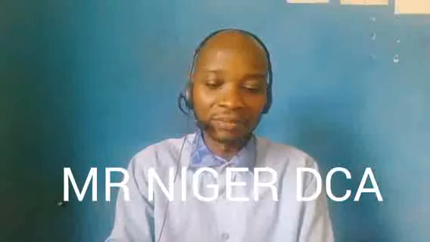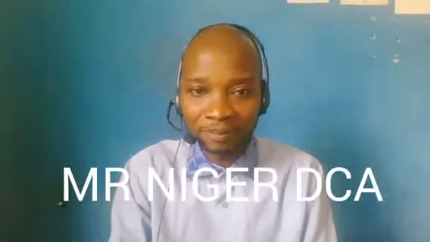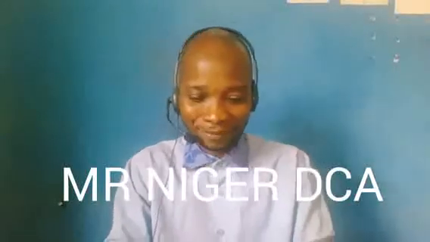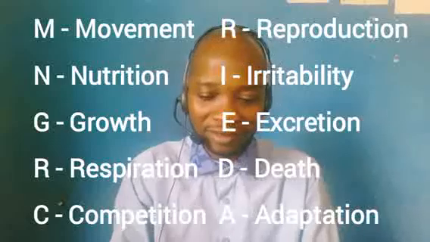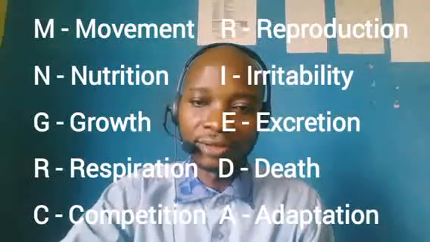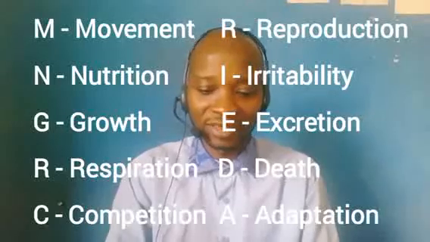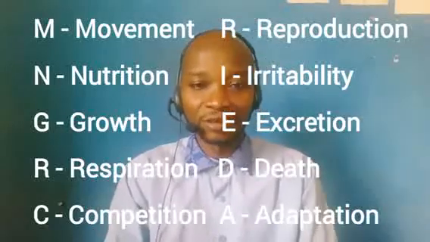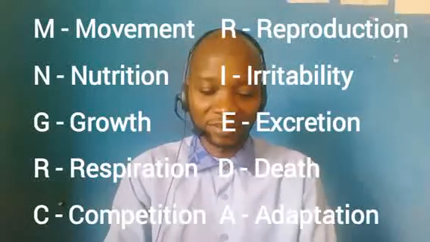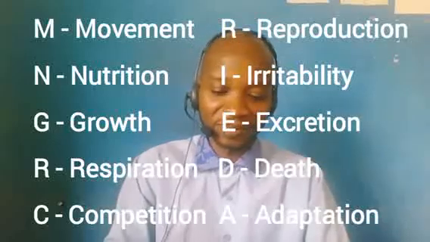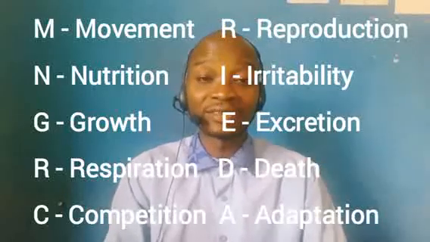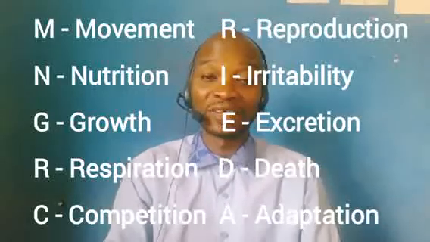So I summarize them as Mr. Niger DCA. M stands for movement. R stands for reproduction. N stands for nutrition. I stands for irritability. G stands for growth. E stands for excretion. R stands for respiration. D stands for death. C stands for competition. And A stands for adaptation. And we're going to take them one after the other.